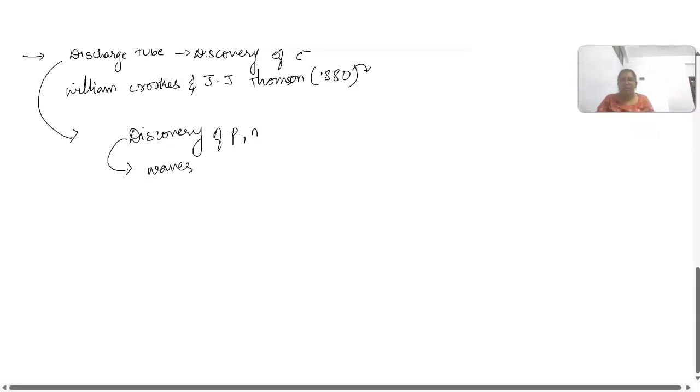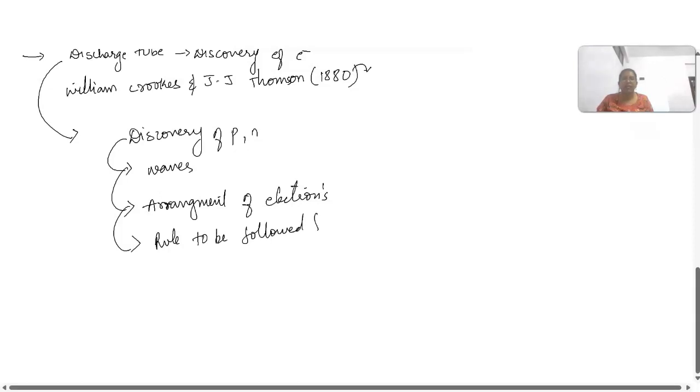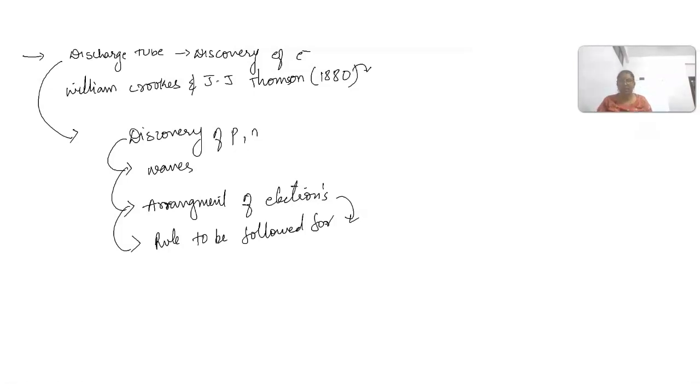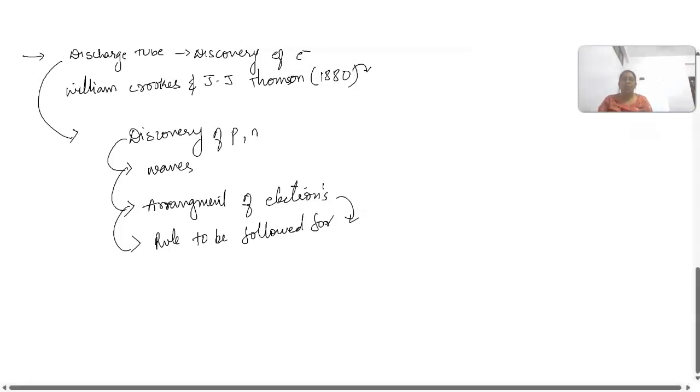Okay, and we will also be studying about the arrangement of electrons, and what rules are to be followed for the arrangement of these electrons. So the complete structure we will be learning in this chapter. I hope you understand Dalton's atomic theory, what this theory explains and what its drawback is.